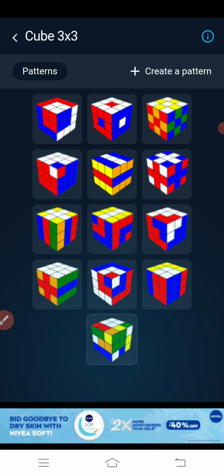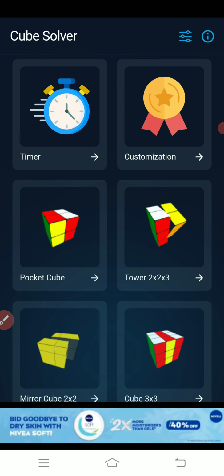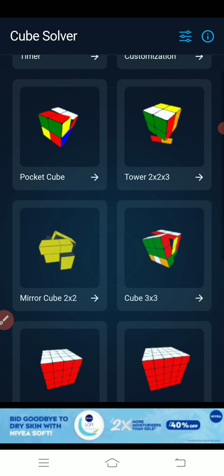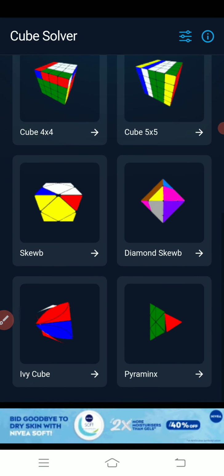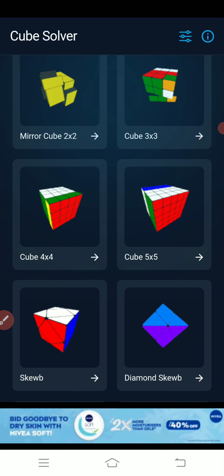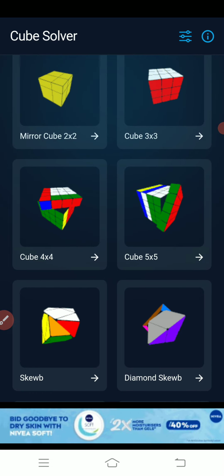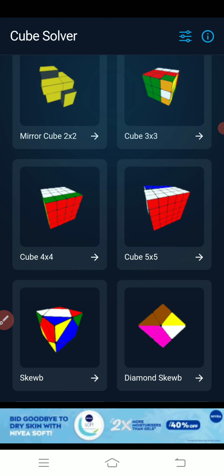You can also do it with other types of cubes, like this pocket cube, mirror cube, the 3x cube, and these also. All of these you can solve. 5x5 and a 4x4. Oh my god. So it's enough for today.